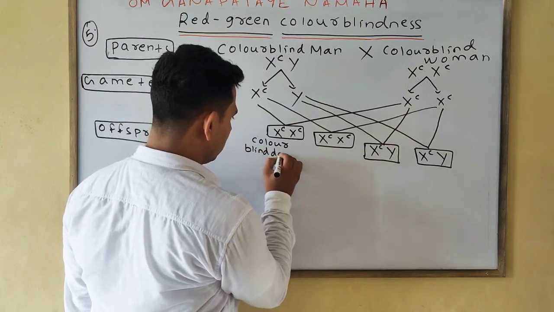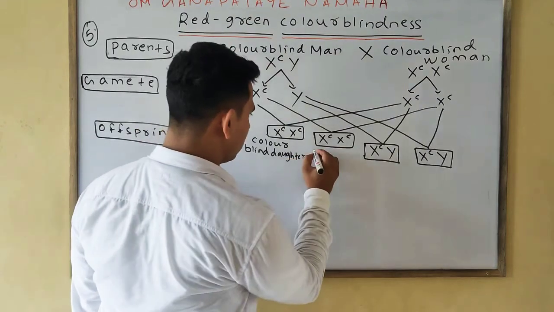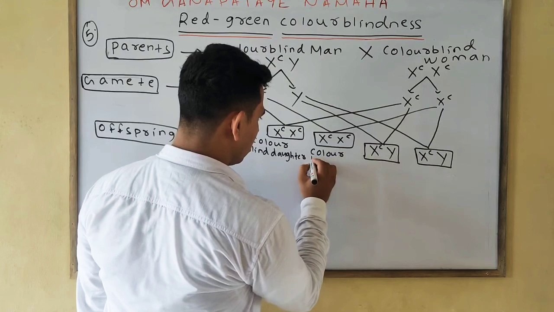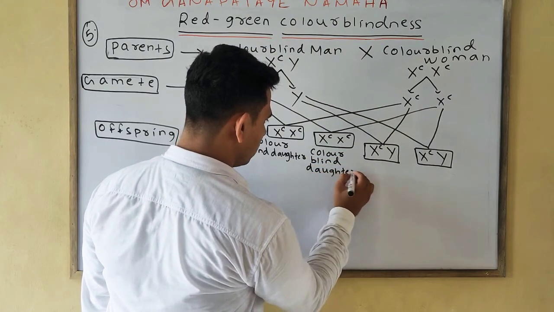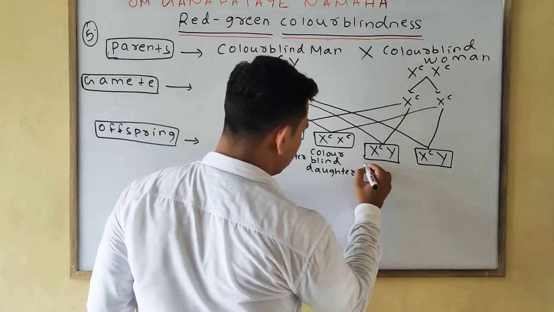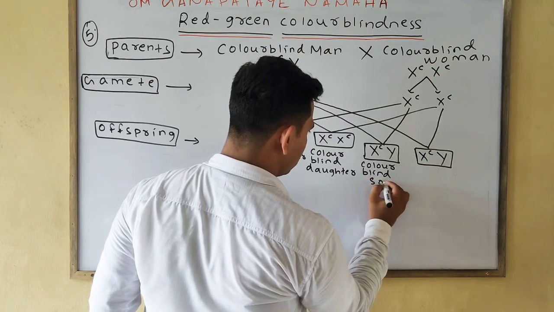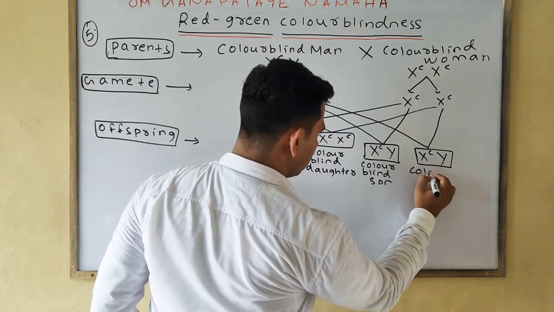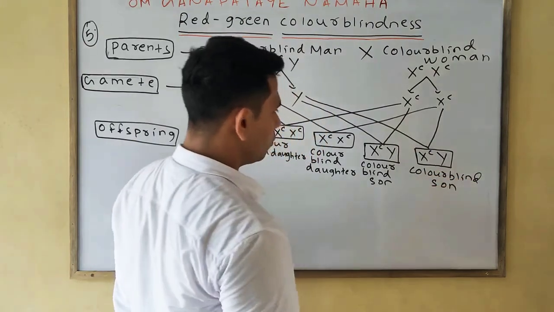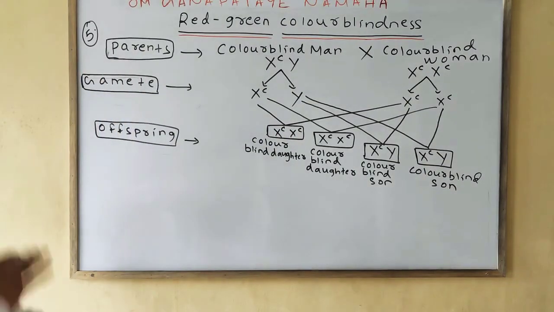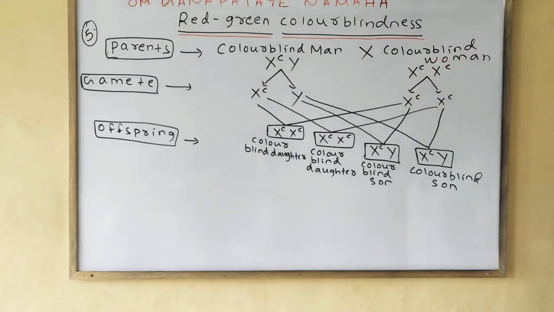Colorblind daughter. Okay. XcXc means simply the same, colorblind daughter. Okay. This one colorblind son. This one is also colorblind son. So what we find in this case? All the offsprings are colorblind if both the partners are colorblind.